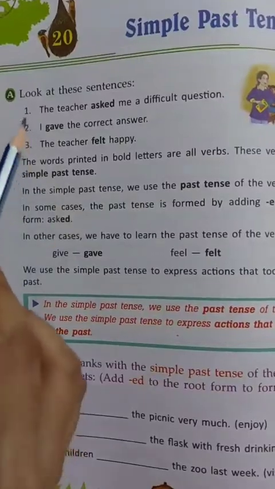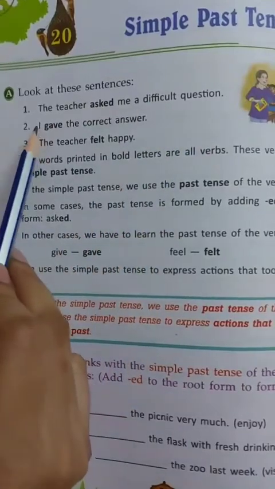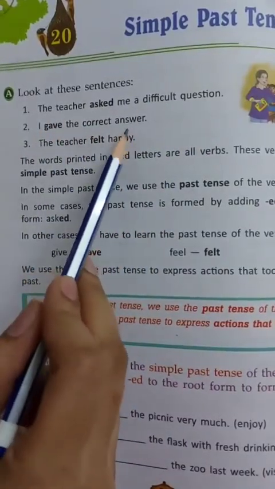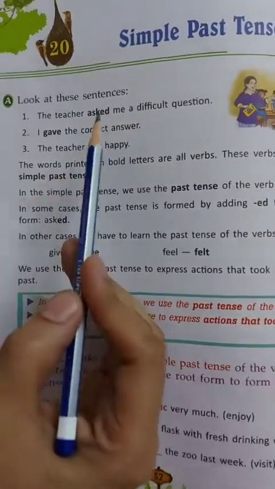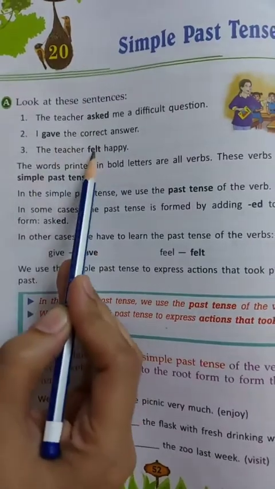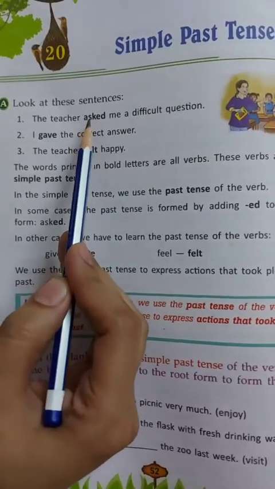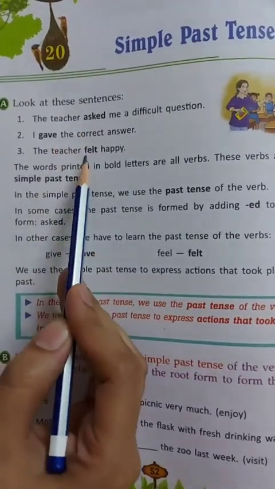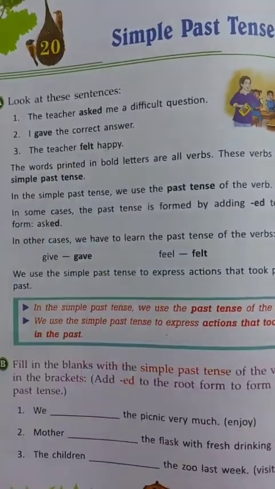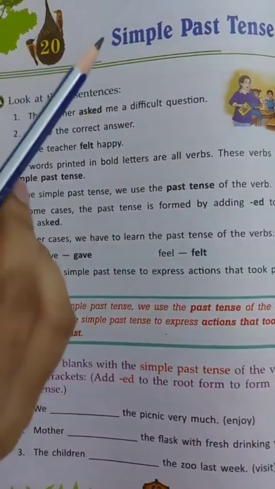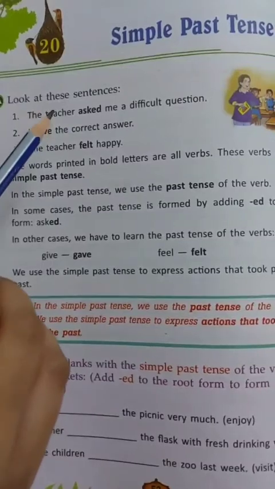Now look at these sentences. The teacher asked me a difficult question. I gave the correct answer. The teacher felt happy. Now children, the words asked, gave and felt are what? They all are verbs. And these verbs, asked, gave and felt, are in the simple past tense. We use simple past tense to express actions that took place in the past.